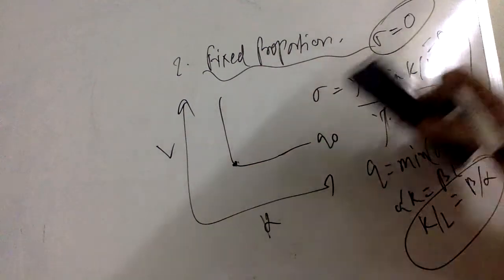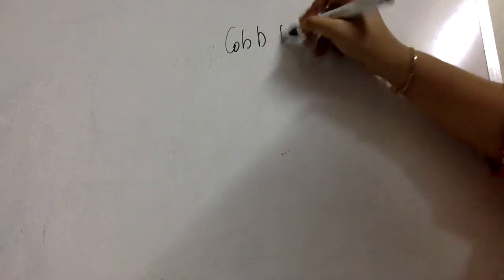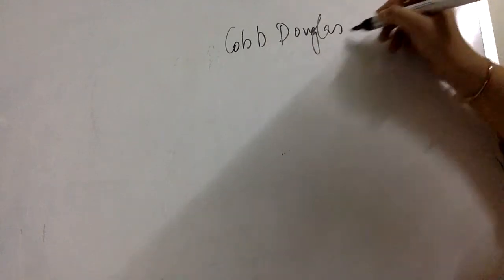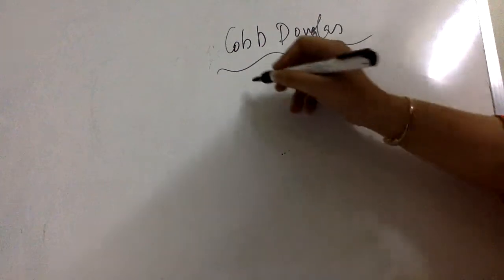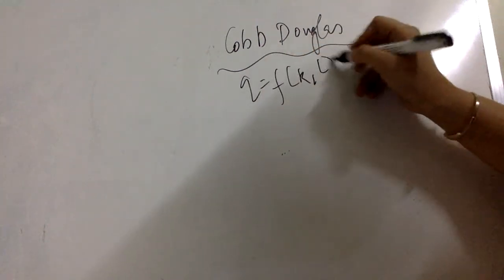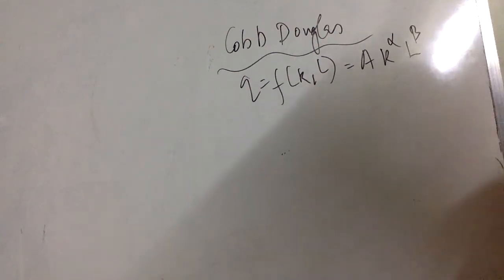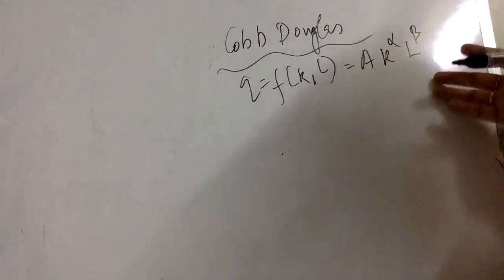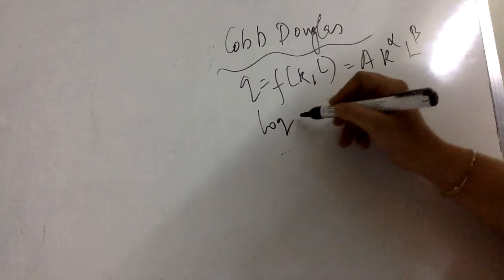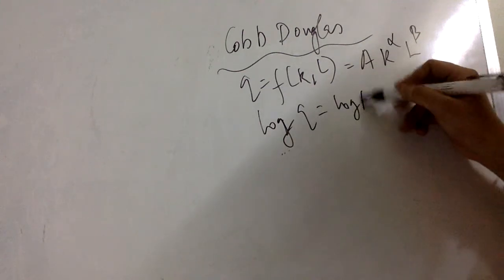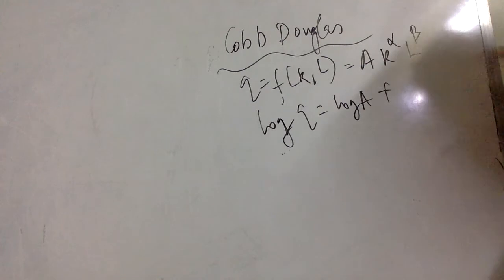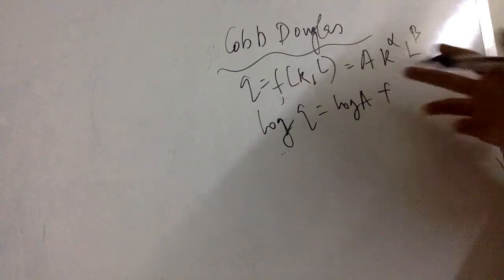Okay. Next, I will be discussing the Cobb-Douglas function. Again, a very important part. Cobb-Douglas production function. Suppose output is written like this: f(K, L) equals A K power alpha L power beta. That's how we write it, and A is just a technological parameter.